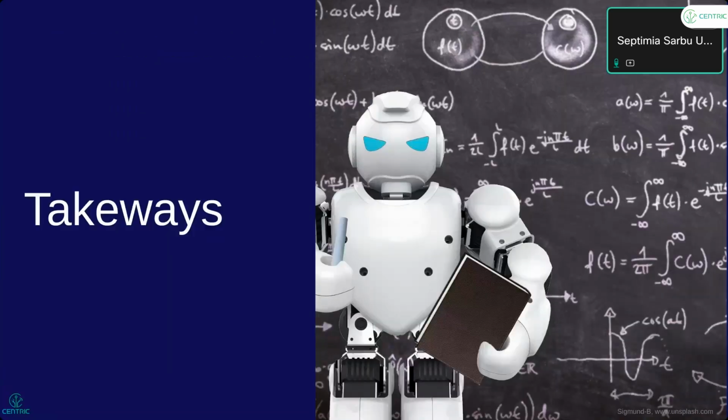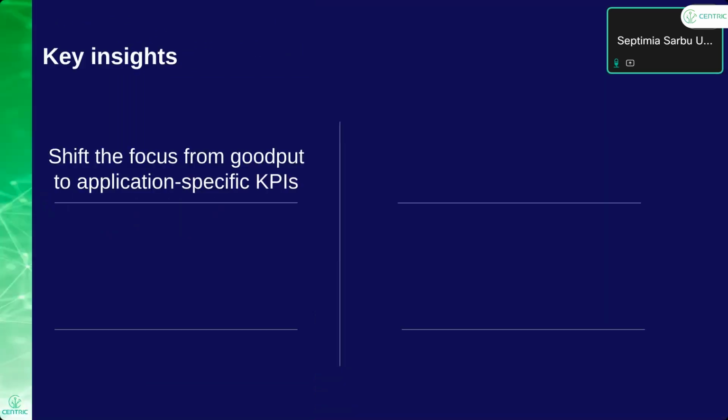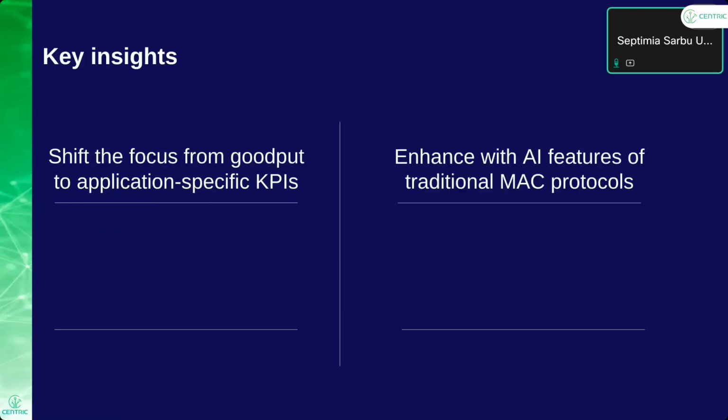So the takeaways of this study that we think are very important: in order to obtain gains, either in energy savings or communication resource savings, we need to shift the focus from maximizing output to maximizing application-specific KPIs. In this case, the KPI is not a number or something tangible, but an idea that we want to have parallel task execution.